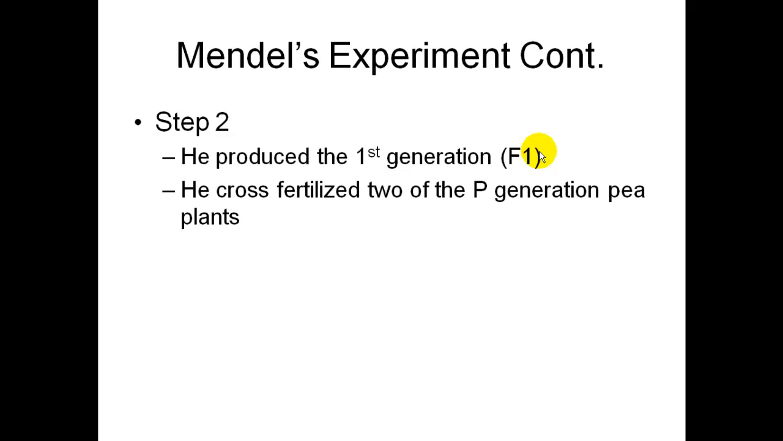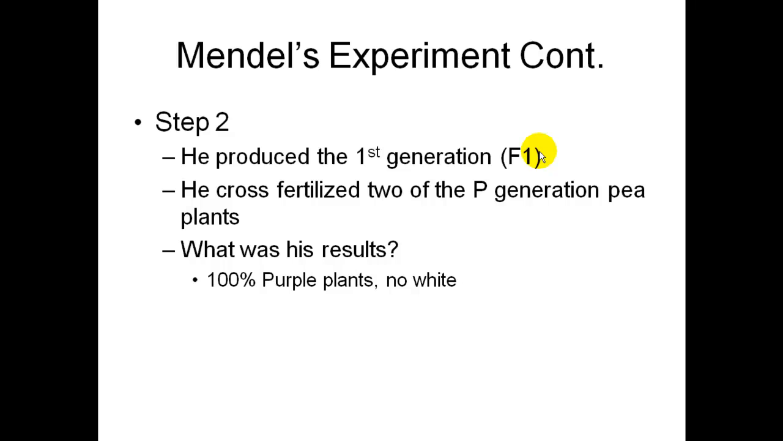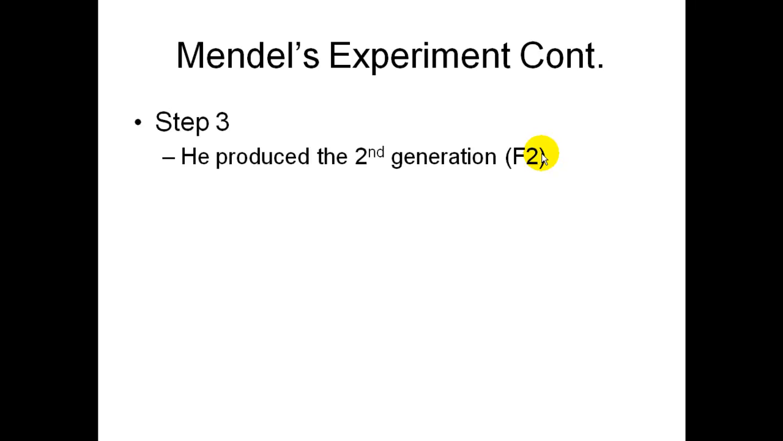Step number 2, he needed to produce the first generation, or the F1 generation. F stands for filial. So what he did is he took his 2 pure P generation pea plants and cross-fertilized them. What was his result? Instead of getting some purple and some white, he got all purple. 100% of his peas were purple. None of them were white. So he saw, what the heck? Why weren't any of them white?